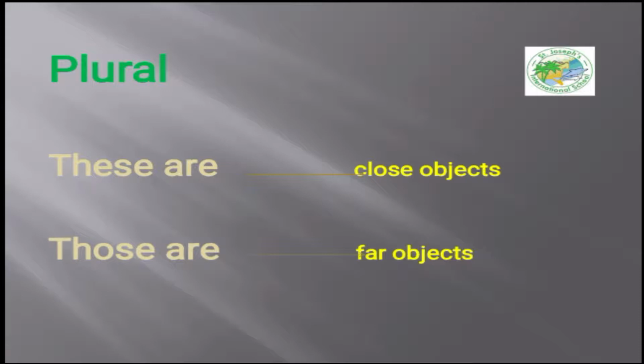Like this, but this we use with the singular, and these with the plural nouns. What about those are? I use those with the O, those are, to point at far objects. Like that, I use it with the far object also, but those with the plural and that with the singular. Don't forget this information, okay?